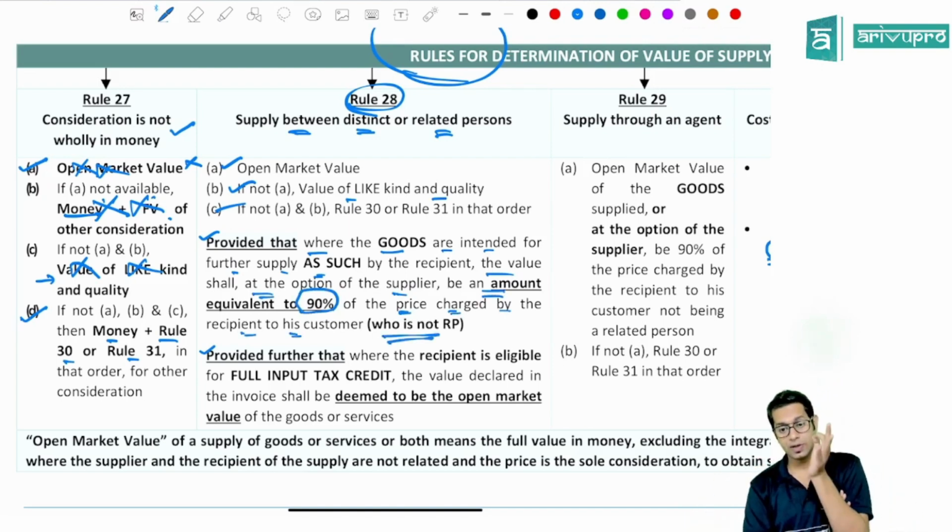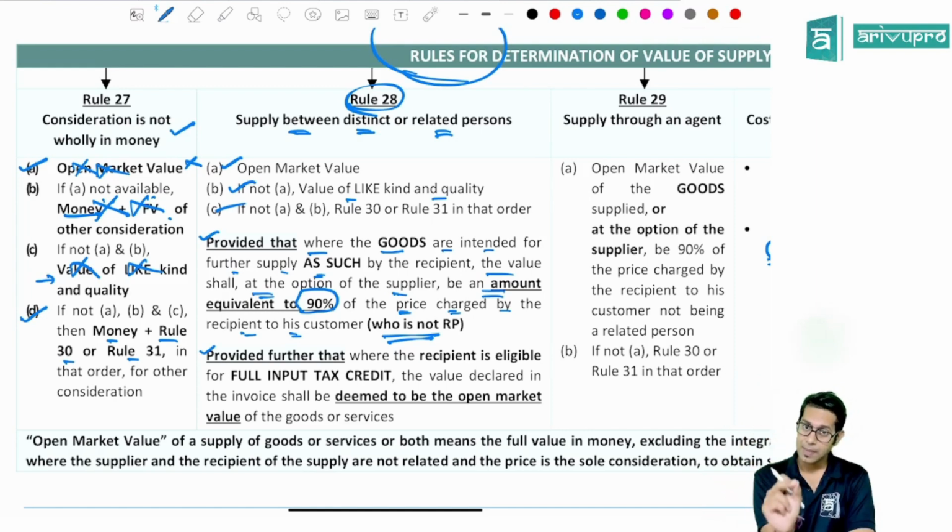This proviso is applicable only to goods. If you intend to supply those goods as such, say I have supplied some goods to my branch office free of cost, and the branch office is going to supply those goods as such without making any changes, then for that transaction, the value of supply will be the amount charged by my branch office from their customer multiplied by 90%.